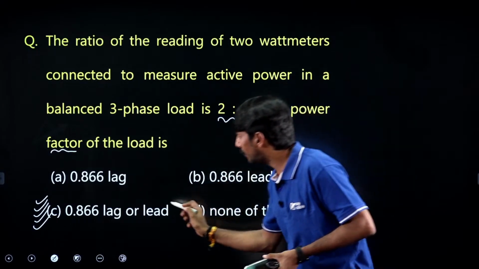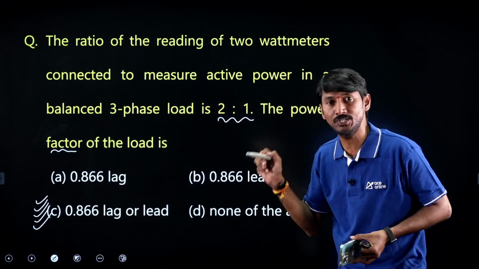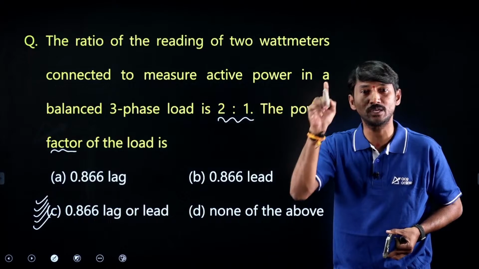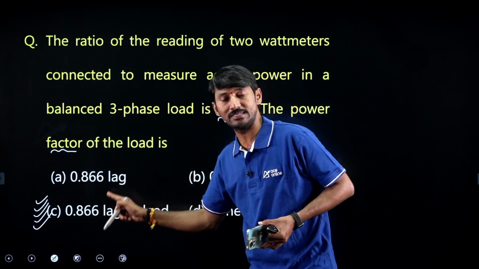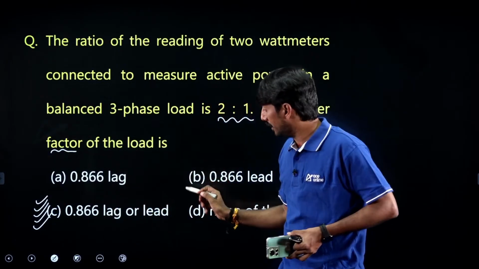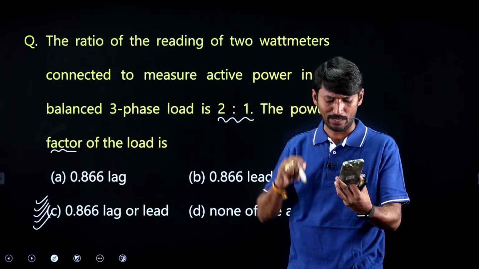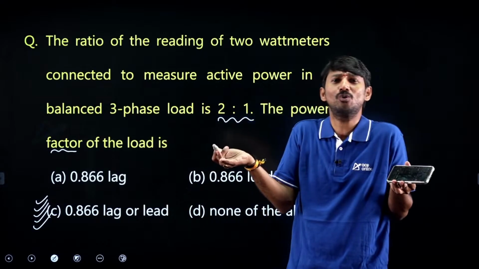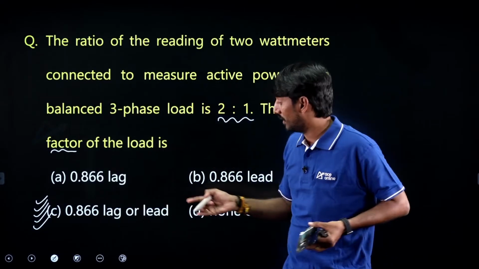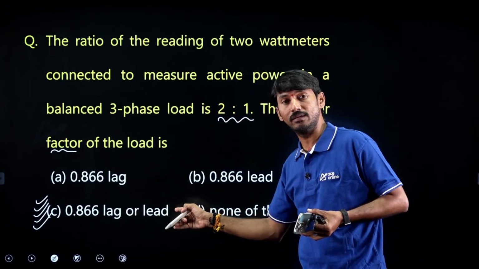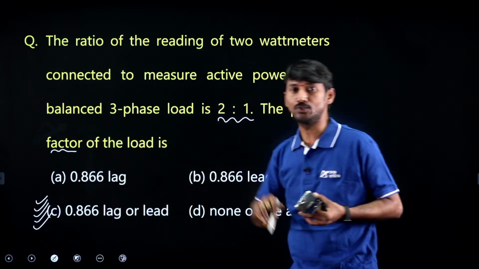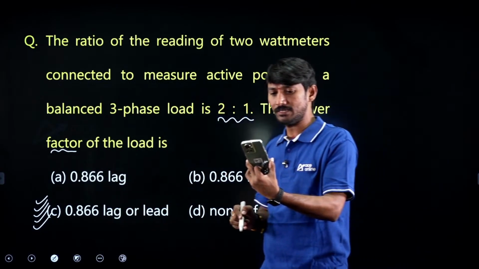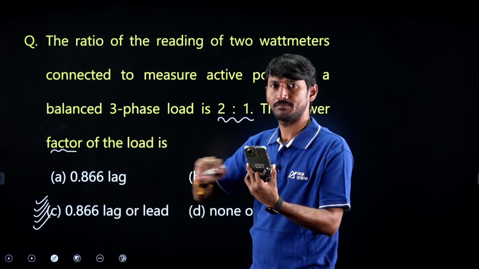So if lagging or leading is mentioned in the options, you are supposed to take option C. If it is not given, your doubt is absolutely correct: lagging should be taken because mostly loads are assumed to be lagging. But here either this or this are given. That's why it should be taken. Is it clear, Durga Prasad?